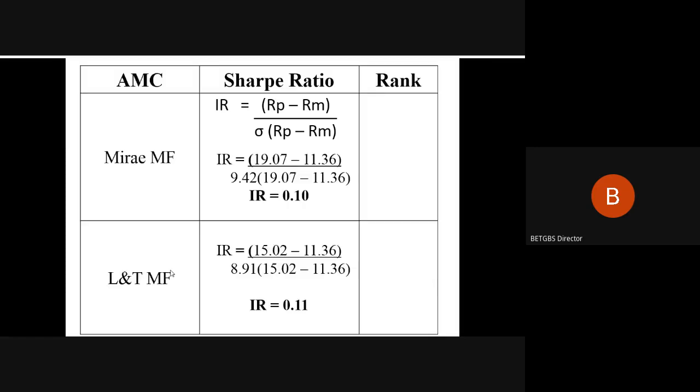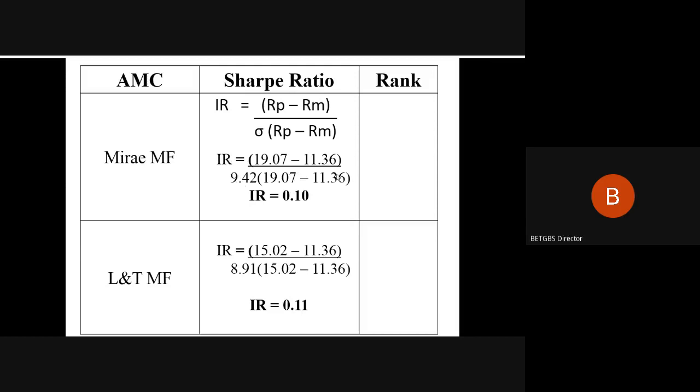So this is the equation of IR, and using the given information, we try to calculate the information ratio. When we take up Mirai mutual fund, the portfolio return was 19.07 and the market return was 11.36, and the standard deviation applicable to this portfolio was 9.42.